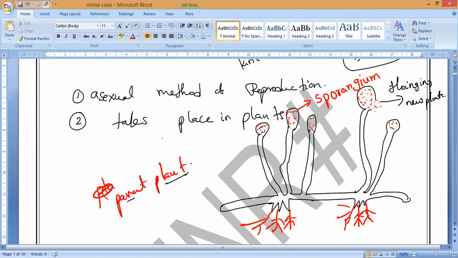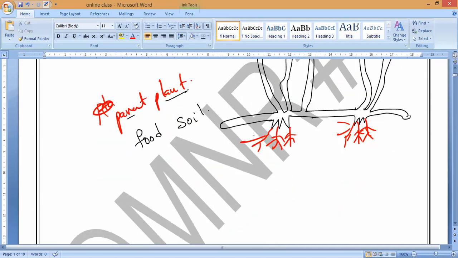Now when these airborne spores land on food, wherever they find bread or a certain kind of soil, under favorable conditions like damp air and warm conditions, they will germinate and produce new plants. That is what we call spore formation.